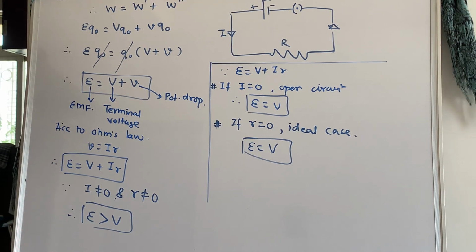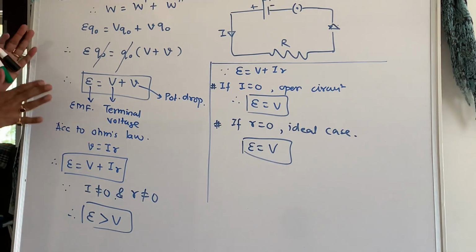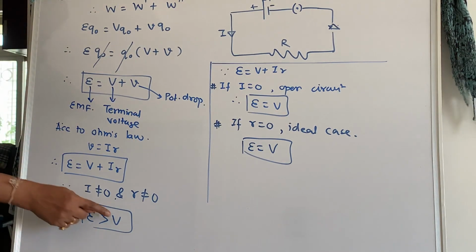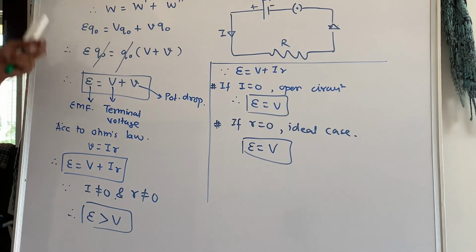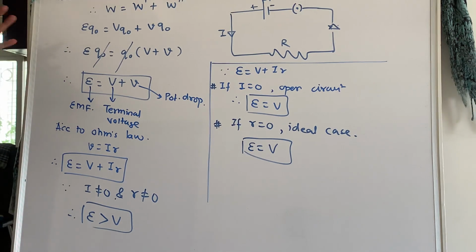But there is one topic which is not in your scope: your terminal voltage will be more than your EMF when you charge that cell. When you charge that cell, then your terminal voltage is more than your EMF. That is something additional. This is there in 12th standard.